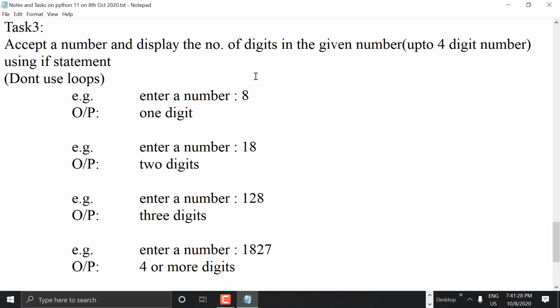One process is by counting. How many digits? Only one digit. I'm counting. Okay, only one. Fine, one digit. And here I'm counting one, two. So two. This is manual counting. Instead of counting manually, do we have any other logic?